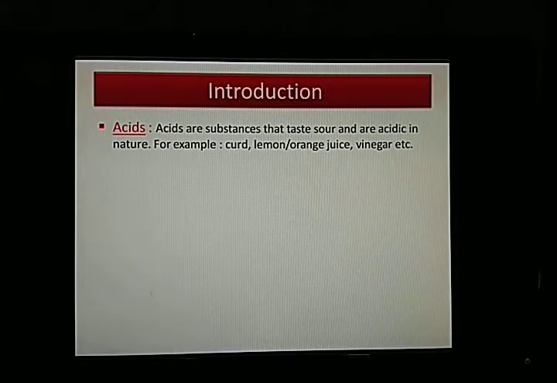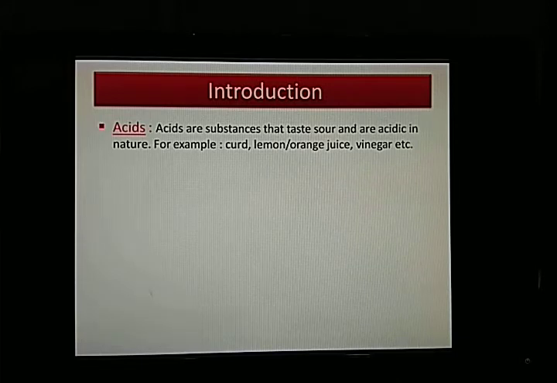Now let us leave the definition. Let us first think about an acidic substance, say for example the lemon or the orange. How do they taste? They taste sour. Why? Because they are acidic in nature. They contain acids in them.